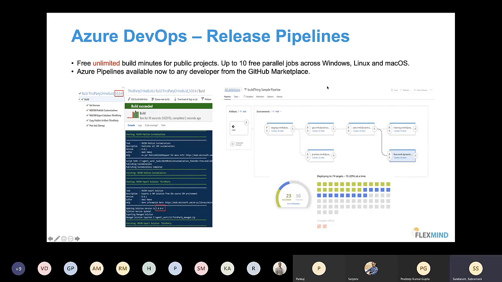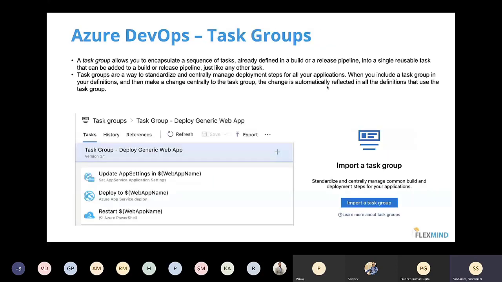Good. Okay, so the next one is nothing but your task groups. As the name indicates, I am combining 3-4 tasks together into a single group, and I can use it on my CI pipeline or a CD pipeline. Consider, for example, these are all different tasks: updating app settings in a web app, deploying a web app, and restarting a web app.